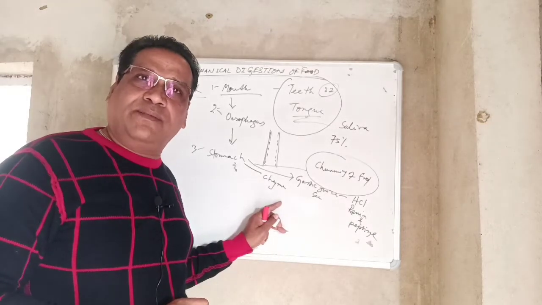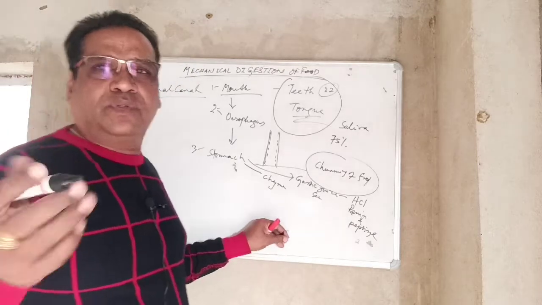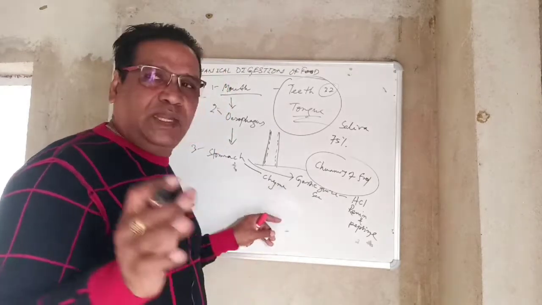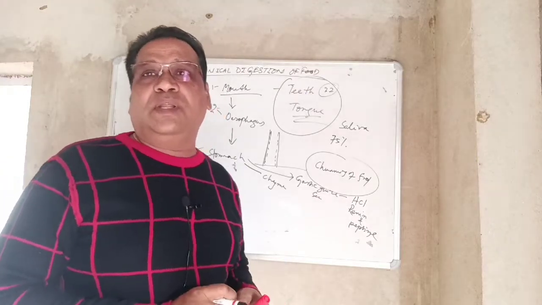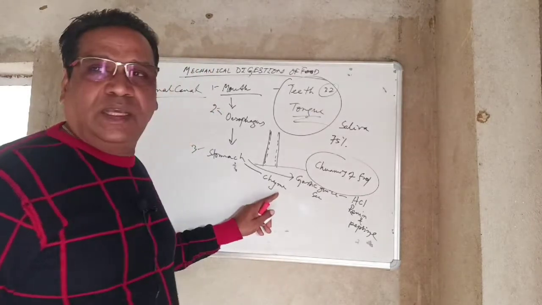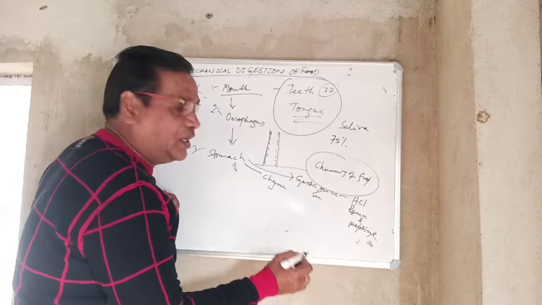And forming chyme. Food means your carbohydrate foods, protein foods, and your fatty foods. So mainly you are taking three types of foods. From those three types of food, 50% of the food is digested in the stomach, forming chyme. That chyme is moving towards the small intestine.